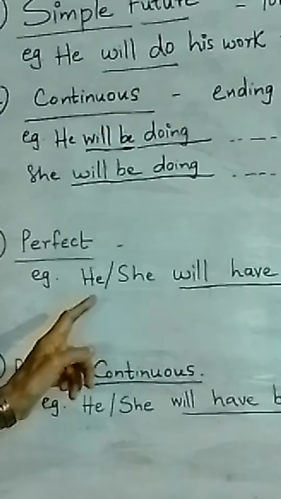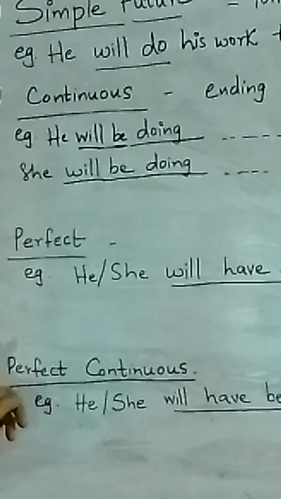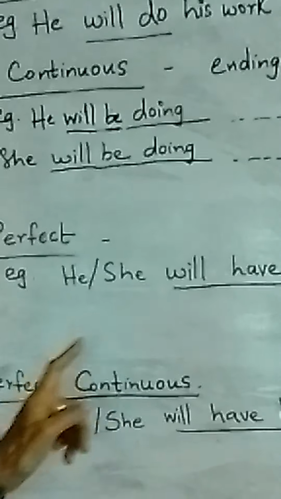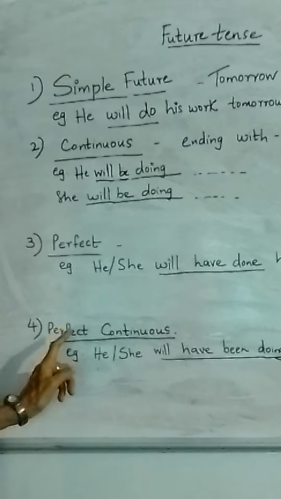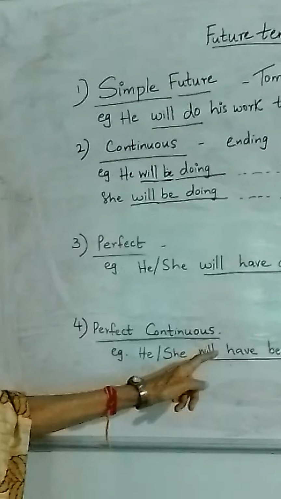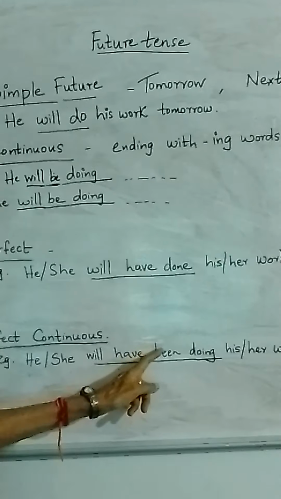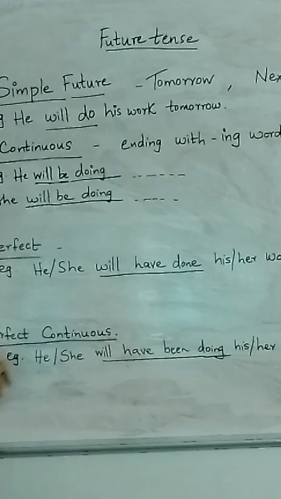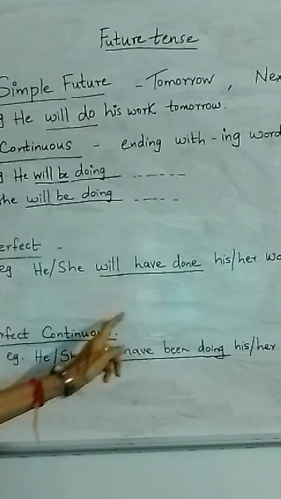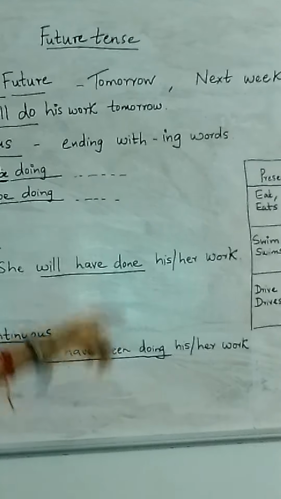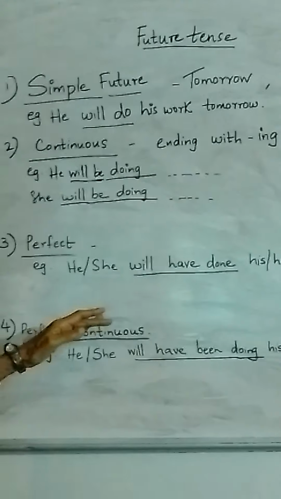The next is future perfect continuous. Here we are using the ing form again. So, he or she will, because it's future, have, because it's perfect, then been, because we have to put the continuous form. So, he will have been doing his work by then tomorrow. So, these are the 4 forms again in future.